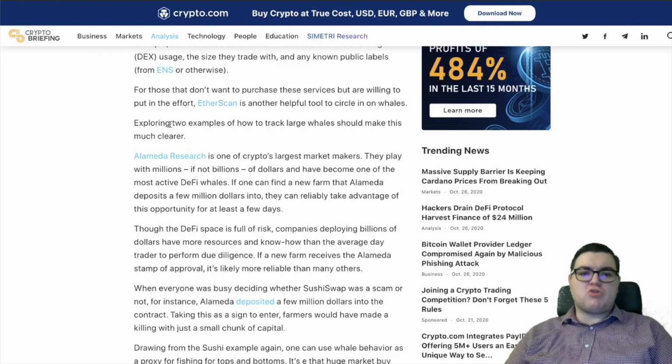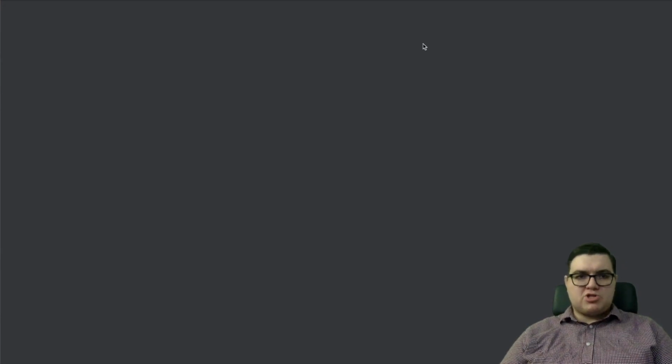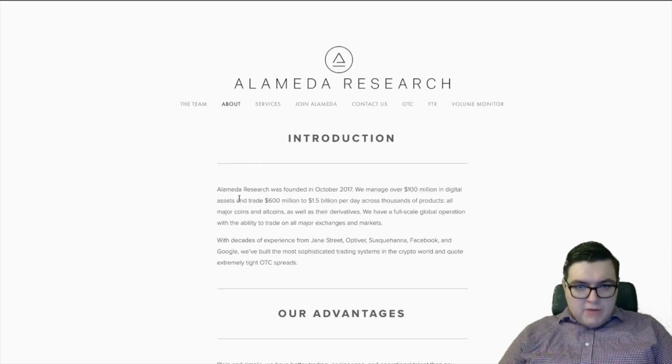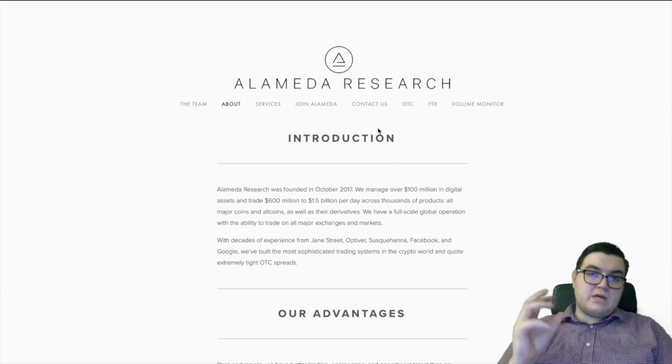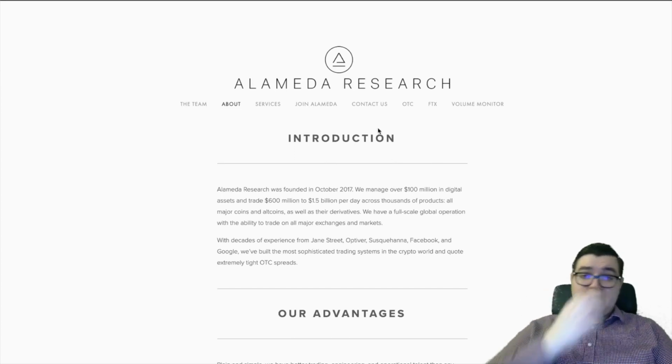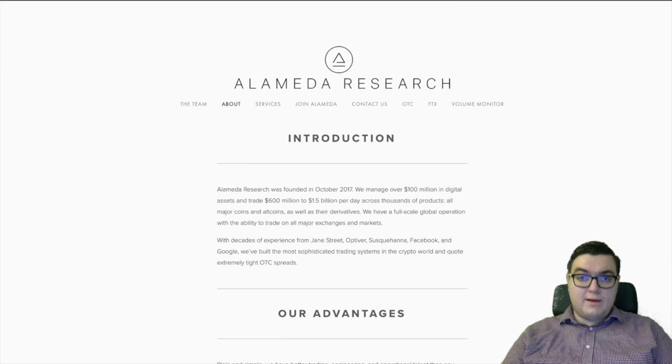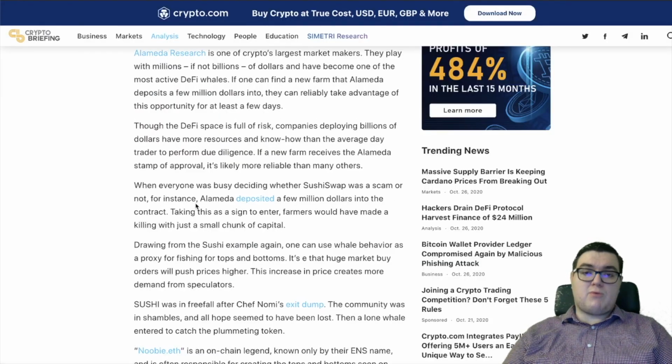Alameda Research is one of the world's largest crypto market makers. So let's click on Alameda Research, and we see that they currently manage over $100 million in digital assets and trade $600 million to $1.5 billion per day across thousands of projects, all major coins and altcoins, as well as their derivatives. So this is a huge crypto hedge fund that you could follow. If they're making some new investments into new projects, you could really ride them for a good amount.